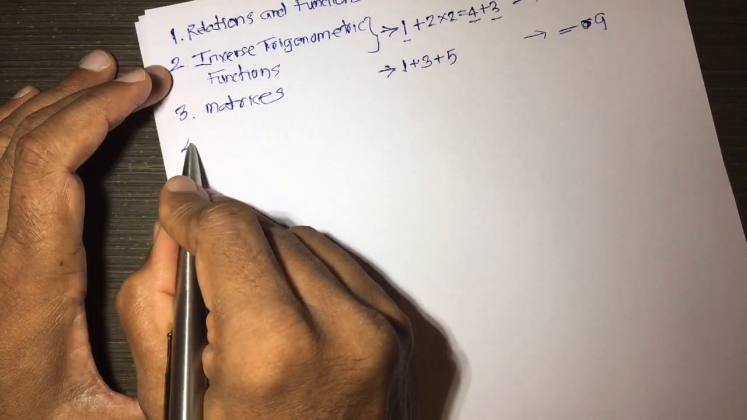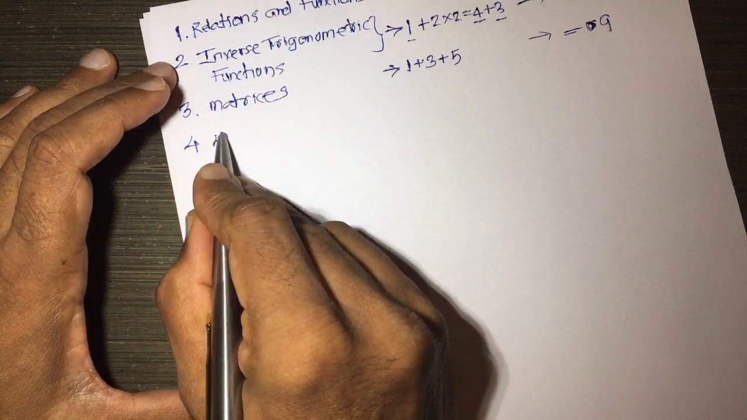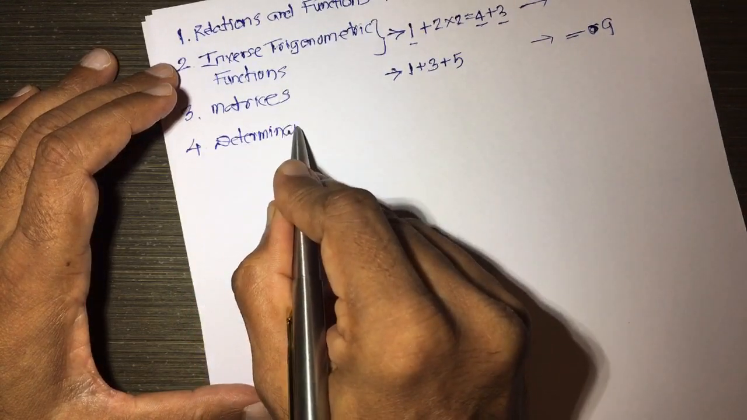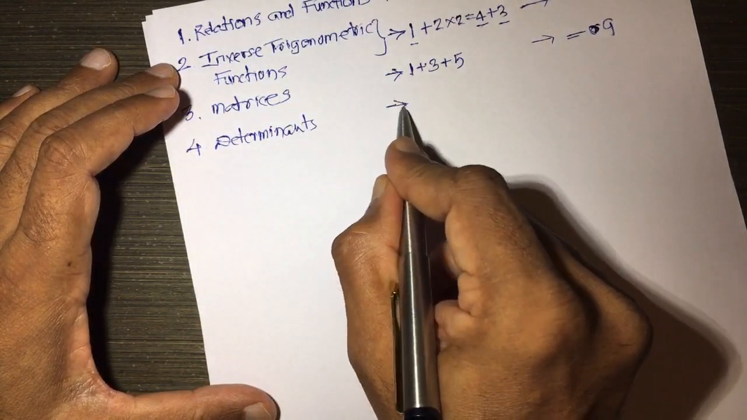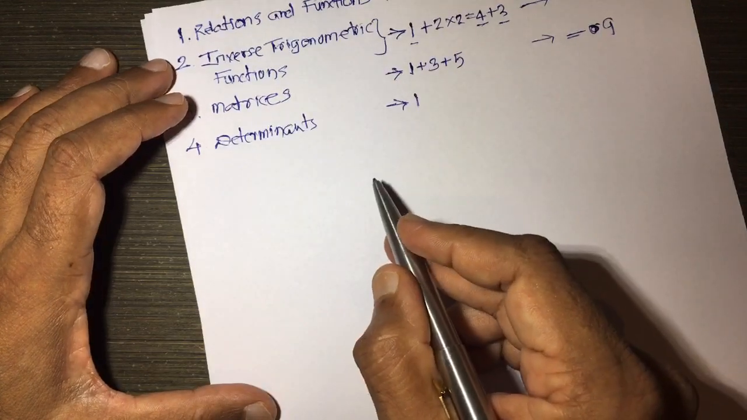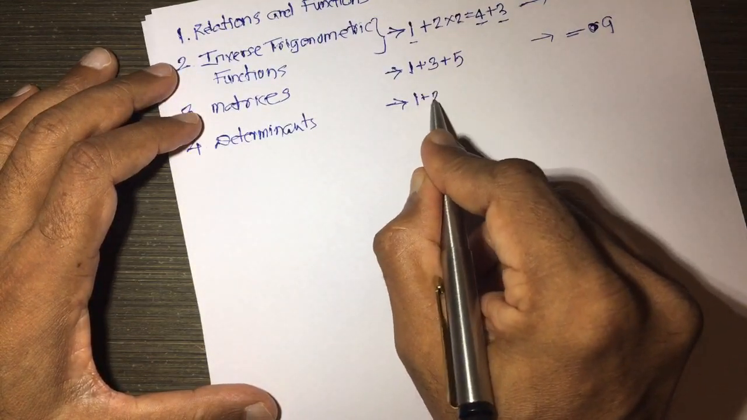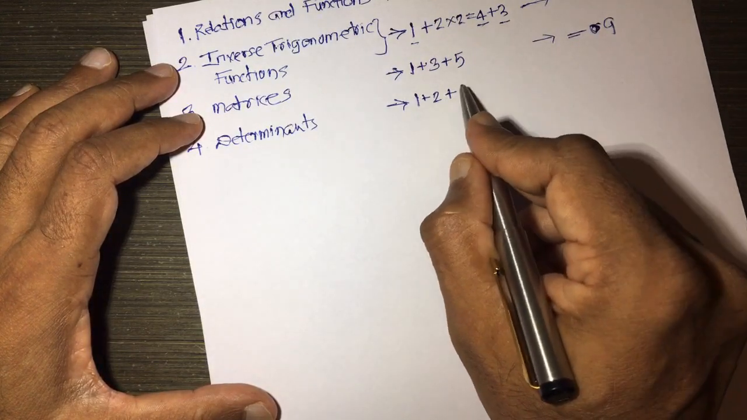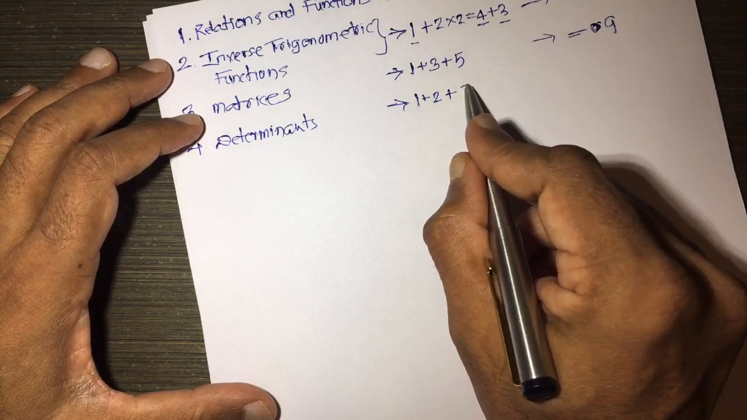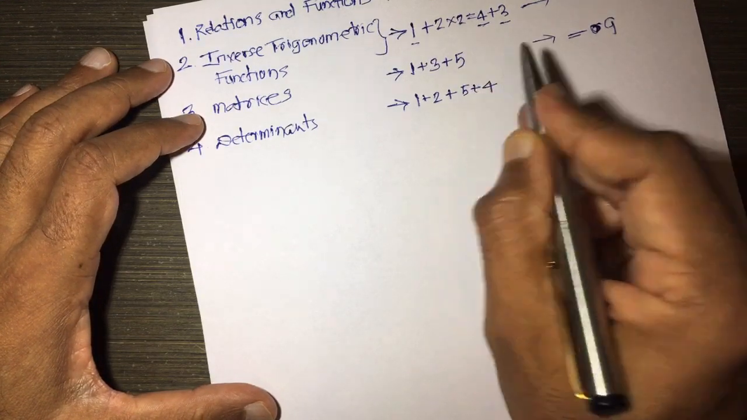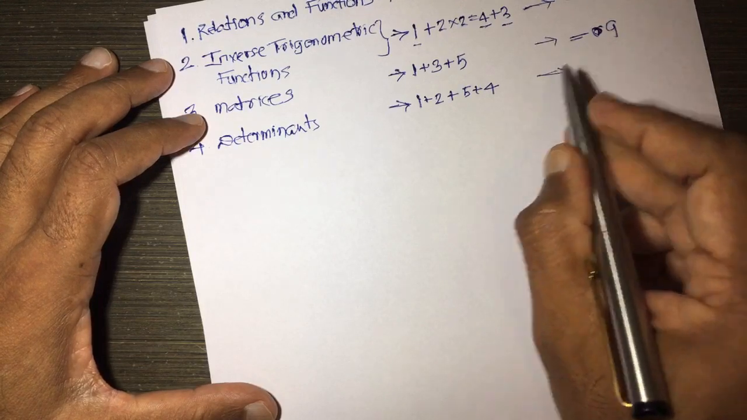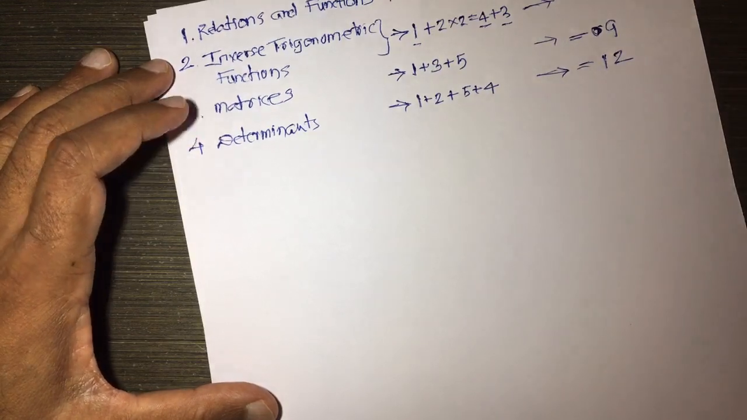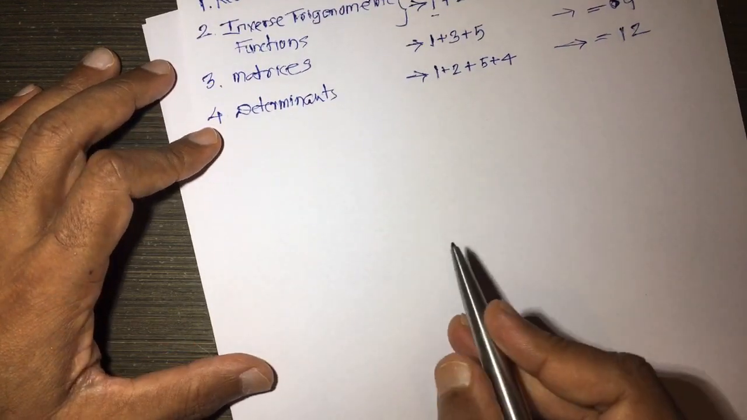After that, fourth chapter is determinants. In the determinants, one question in part A for 1 mark, one question in part B which carries 2 marks, no question for part C, one question for part D for 5 marks, and one question in part E for 4 marks. So, the total is 12. So, total marks for chapter determinants is 12.